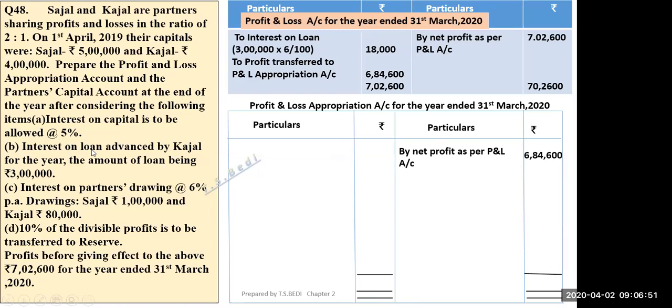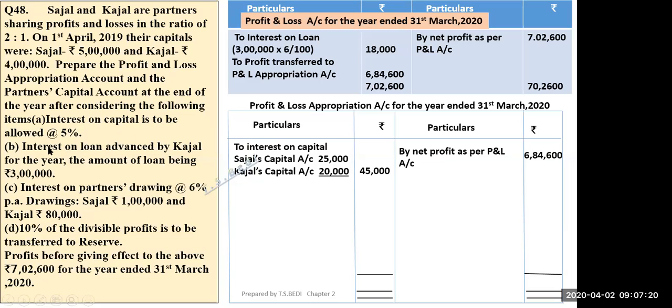Interest on loan given by a partner to the firm. So now the first part, interest on capital is to be allowed at the rate of 5%. So 5% of 5 lakh is 25,000, 5% of 4 lakh will be 20,000. So you will show interest on capital, Sajal's capital, Kajal's capital. This amount will be debited to P&L appropriation account.